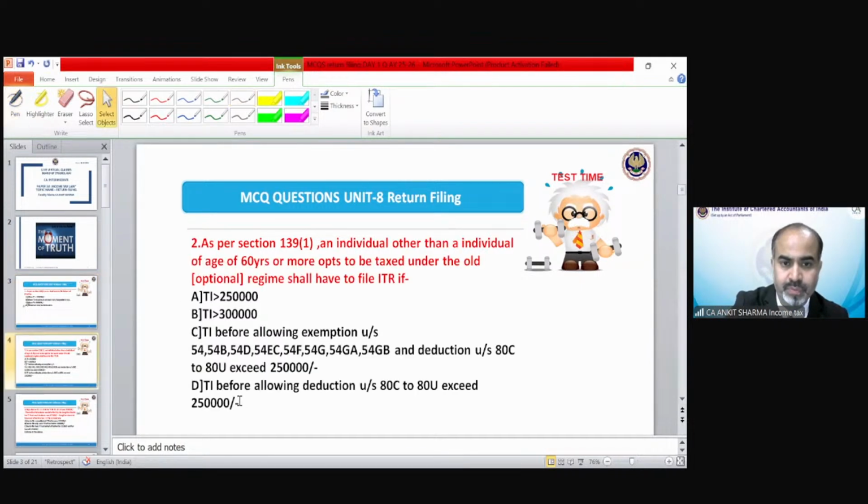Question number 2. As per section 139(1), an individual other than an individual of age 60 years or more, opting to be taxed under the old, that means the optional tax regime, has to file ITR if income exceeds 250, taxable income or total income exceeding 3 lakh rupees. We are talking about a senior citizen. Total income before allowing exemption under sections 54B, D, E, C, F, G, GA, GB, and deduction of section 80C to 80U exceeding 2,50,000.